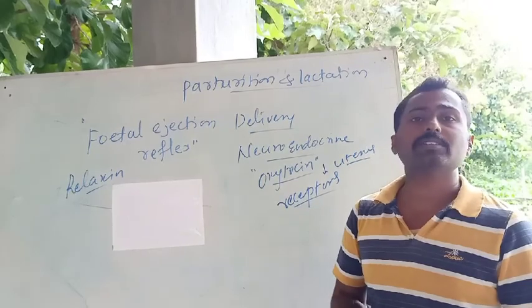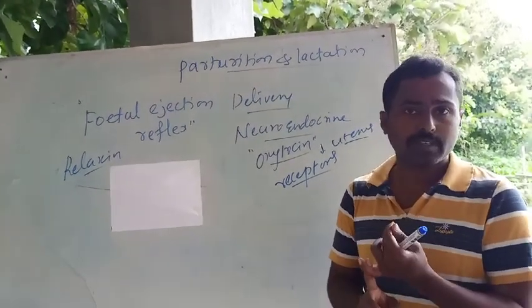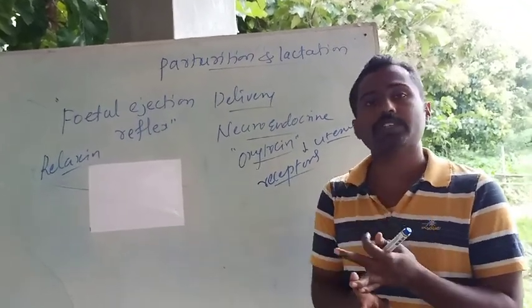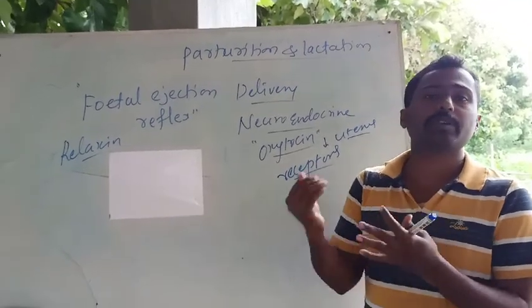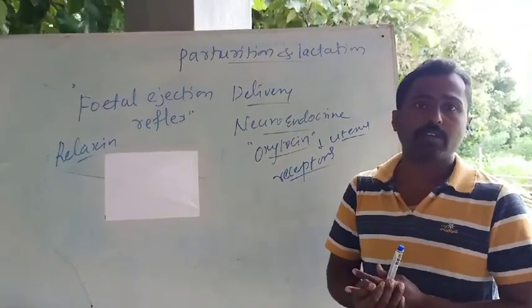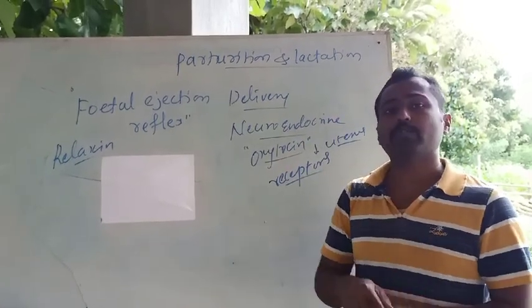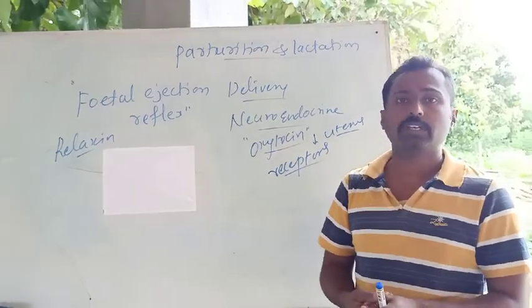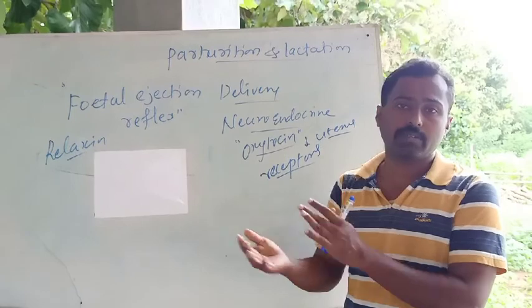That is what we call the delivery or the parturition. One is contraction of the uterus, another is dilation of the uterus, and also of the cervix and vagina, and the baby is expelled out of the uterus. These signals may appear 10 to 12 hours before the parturition, and the act of parturition itself takes place between 45 minutes to 1 hour.